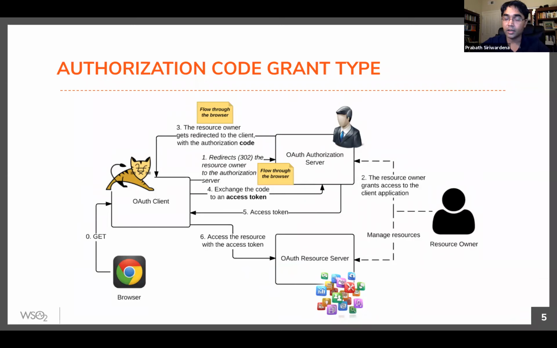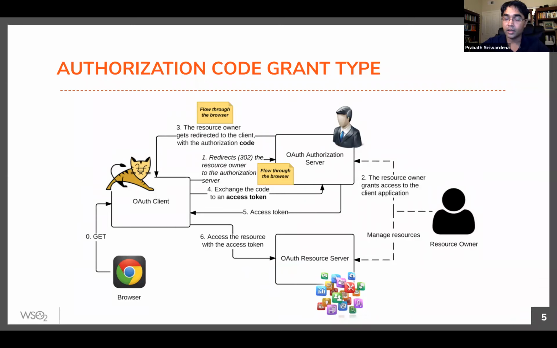So this is how the authorization code grant type works. Like 95% of the OAuth applications that you see, they use authorization code grant type. So this is how it works. This is your client application, so it can be the Instagram app. Now, when the client application wants to get a token to access a resource on behalf of you, in step